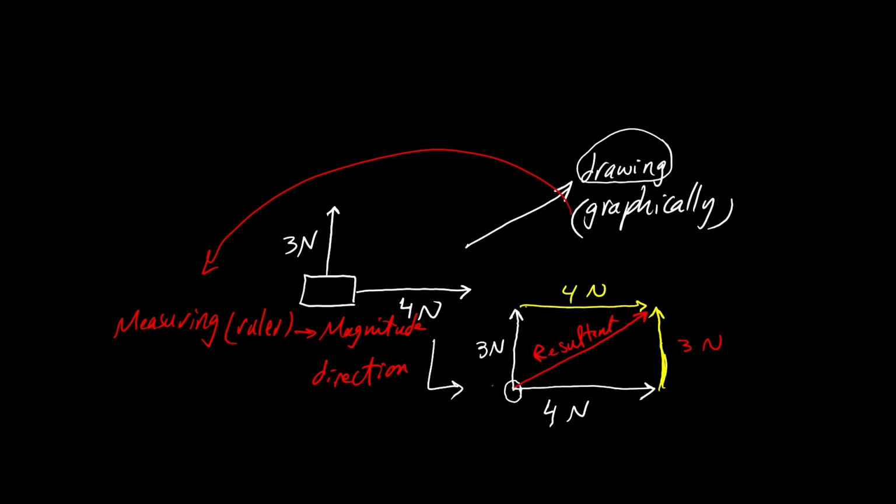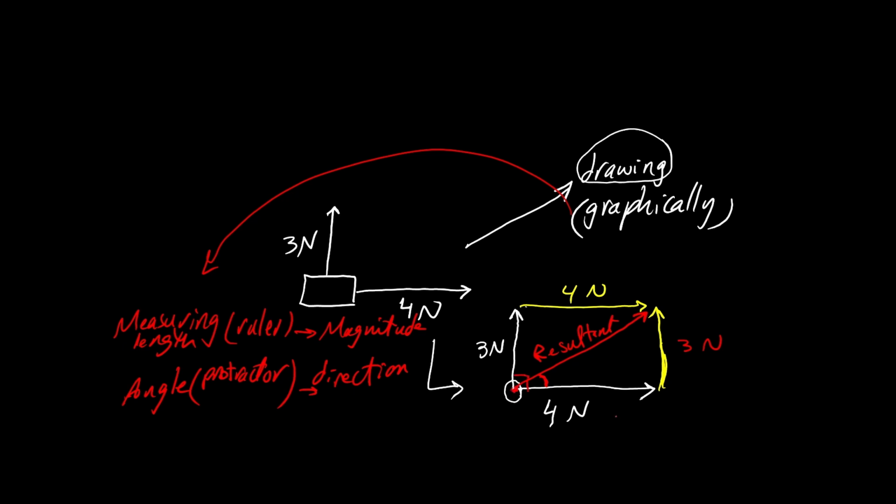To get the direction, we measure this angle with the horizontal, using the protractor. So we measure its length, and we measure the angle using a protractor to get the direction. These are perpendicular, so we complete the rectangle.